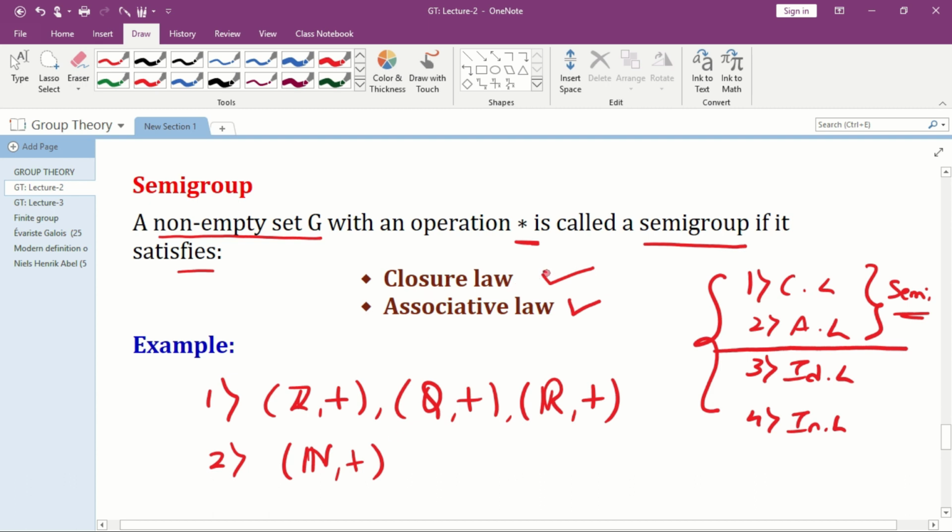Whether it satisfies closure law? Yes, it satisfies closure law, because the sum of any 2 natural numbers is always a natural number. And whether it satisfies associative law? Yes, it satisfies associative law. Therefore, N plus we can also give as example for semi-group.